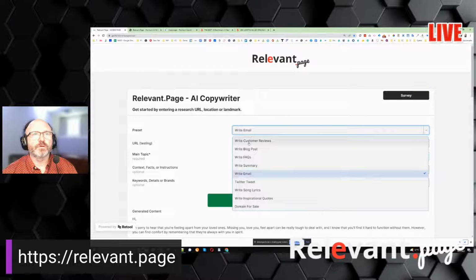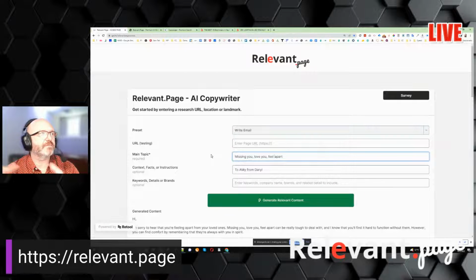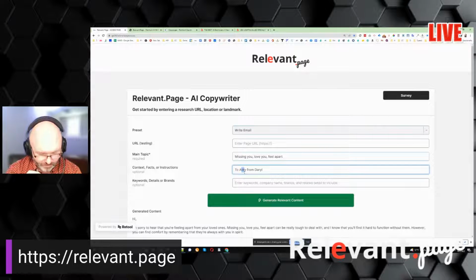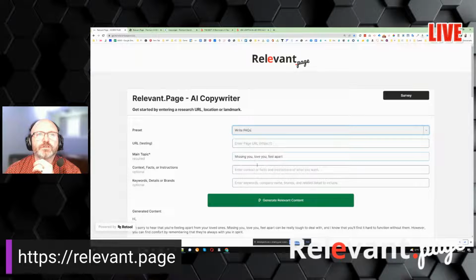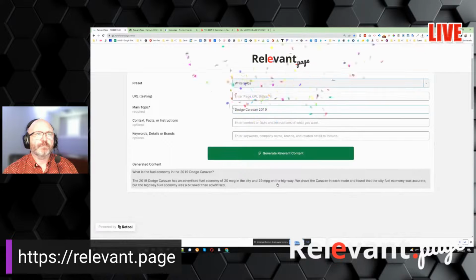We've been working on the AI, the back end of it, for quite a long time to get that part right and to set up the infrastructure and all that. But the way we're able to put this together is helpful to people in our space, to be able to write frequently asked questions about, let's say, a Dodge Caravan 2019, right?